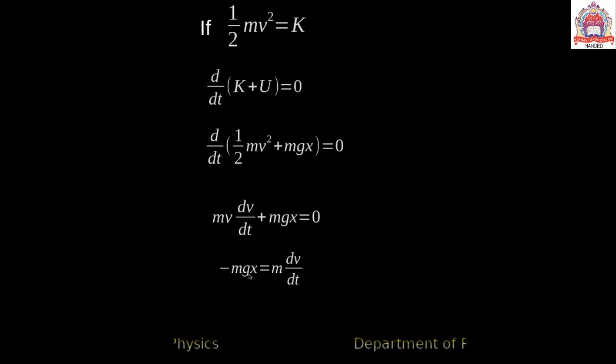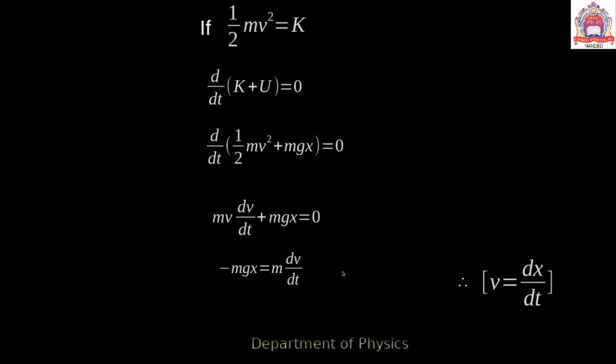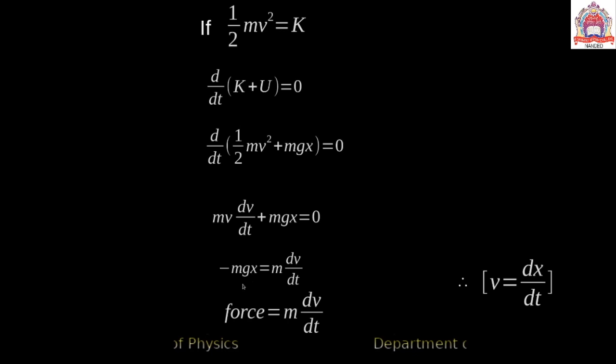So I am writing here minus mgx goes to this side, so we get m dv by dt. But the velocity is dx by dt. So we can substitute this value. That is the force, F is equal to m dv by dt, which is Newton's second law of motion.